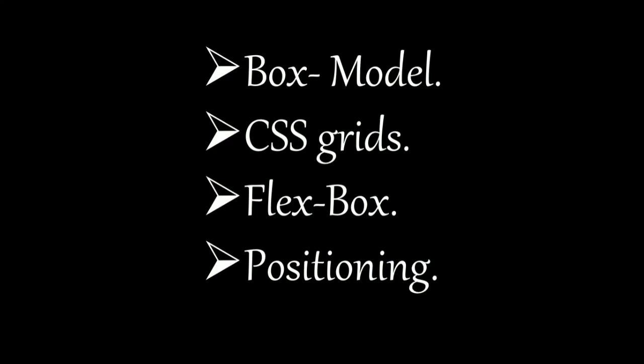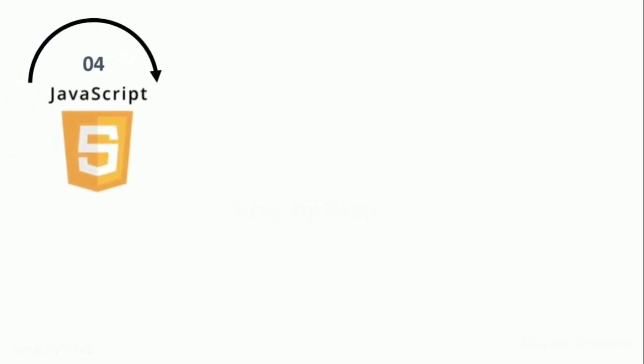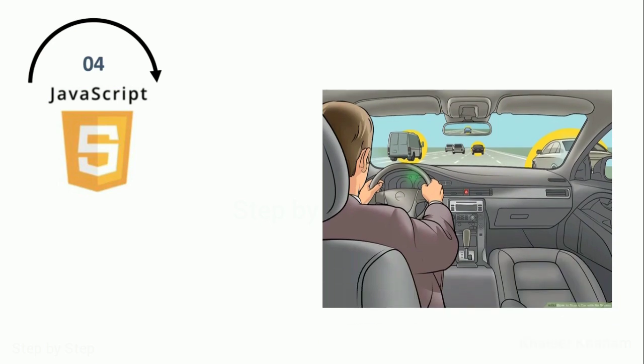Once you learn these basic topics in CSS, then finally you have to go to JavaScript. JavaScript is nothing but giving interactivity to your website. You have just created the website and added all the designs, and you are creating some buttons. Now you are saying that whenever I click on this button, I want this form to be opened. Whenever I click on this button, I want this form to be closed. Whenever I click on this button, I want the background color to be changed. You are adding interactivity. You will find many buttons and many things inside websites where you can interact with the website.